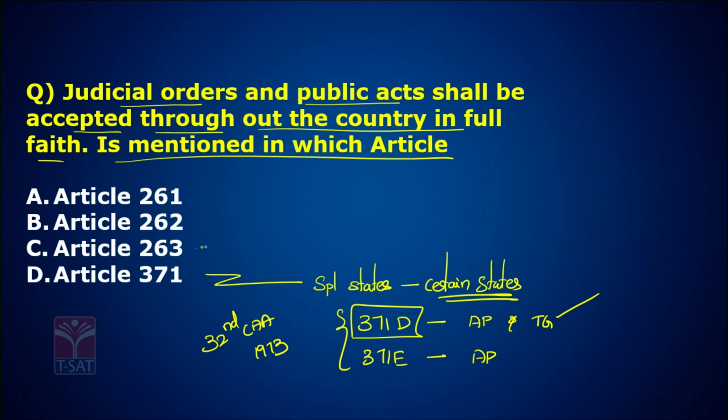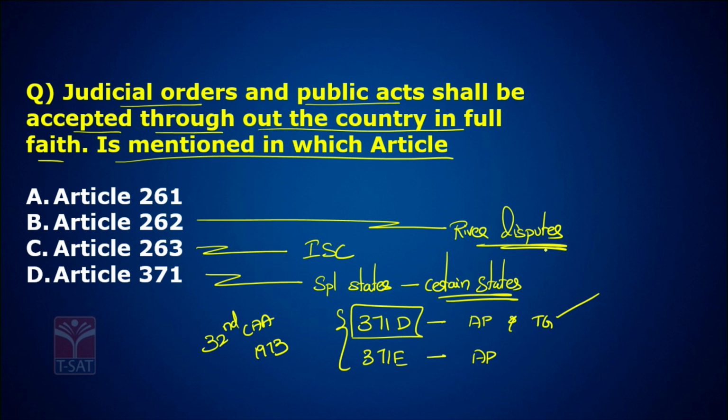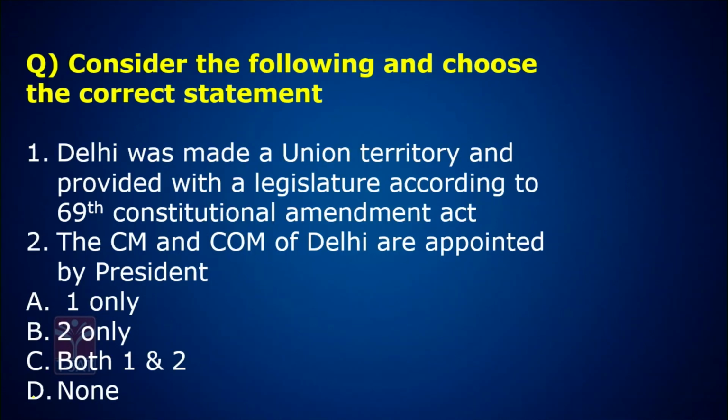Now, what is Article 263? You all know, just before we discussed, the Interstate Council. 262 is river disputes. So after a thorough elimination process, you all know the article. The correct answer is Article 261. According to Article 261, all public acts and judicial orders should be accepted in full faith. With full faith, we need to accept. That is more important. Let's go to the next question.